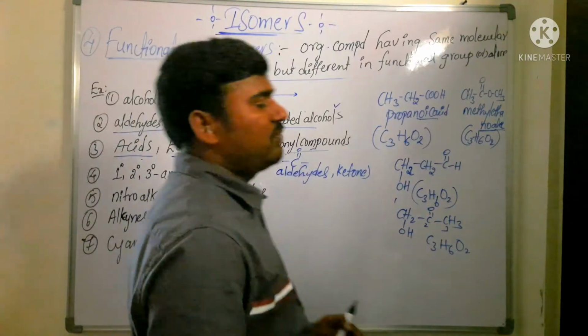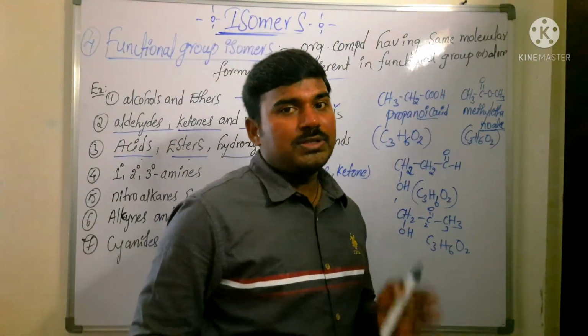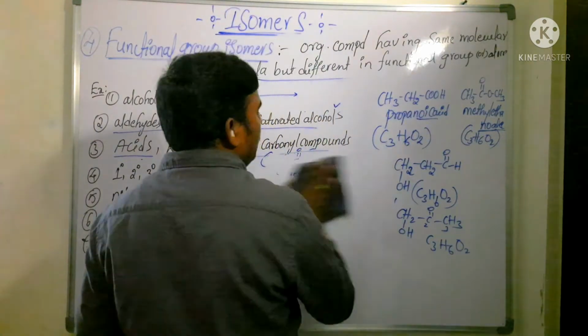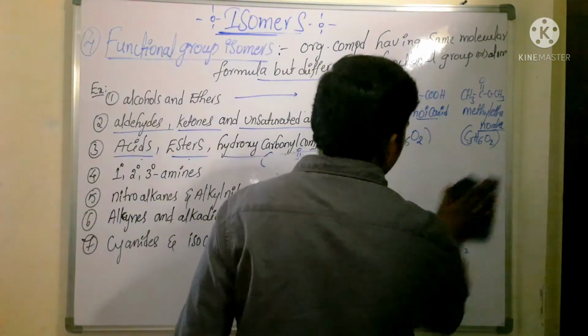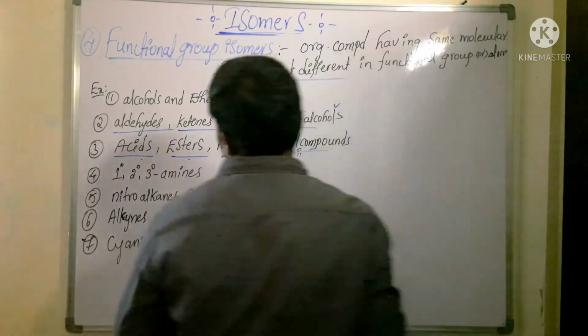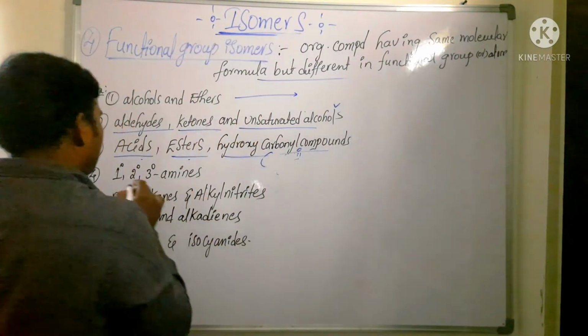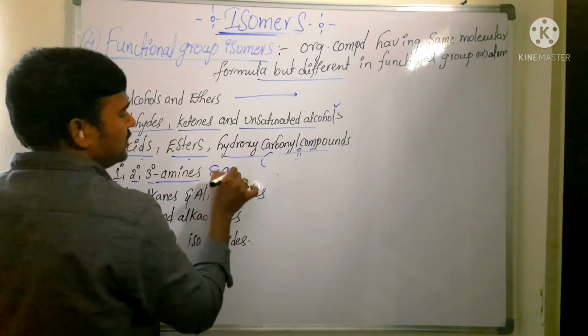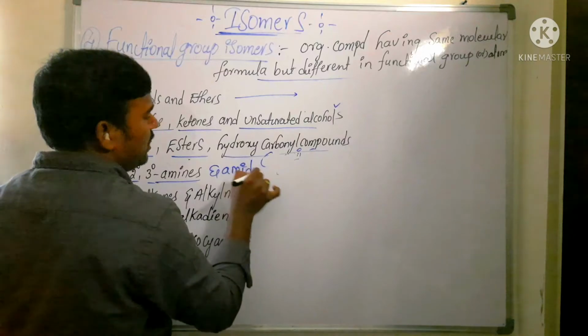You have to check first whether they have the same molecular formula or not. After that, you should go for identifying which functional group is present. Now next we are going to see primary, secondary, tertiary amines and amides, which come under functional group isomer.